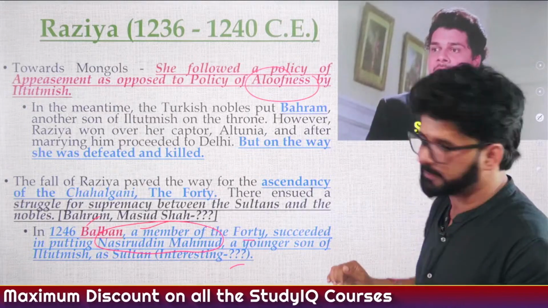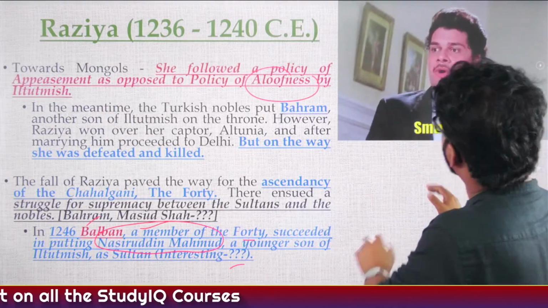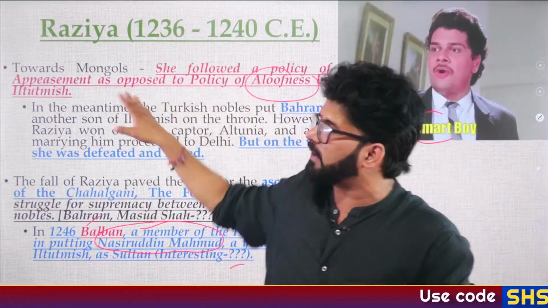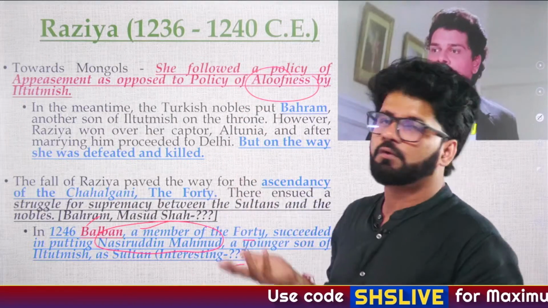Ethiopia, as Dark is saying. So again, smart boy, what is smart boy? And she was a smart girl, Razia, that she was following a policy of appeasement. But only for 4 years she was able to rule.